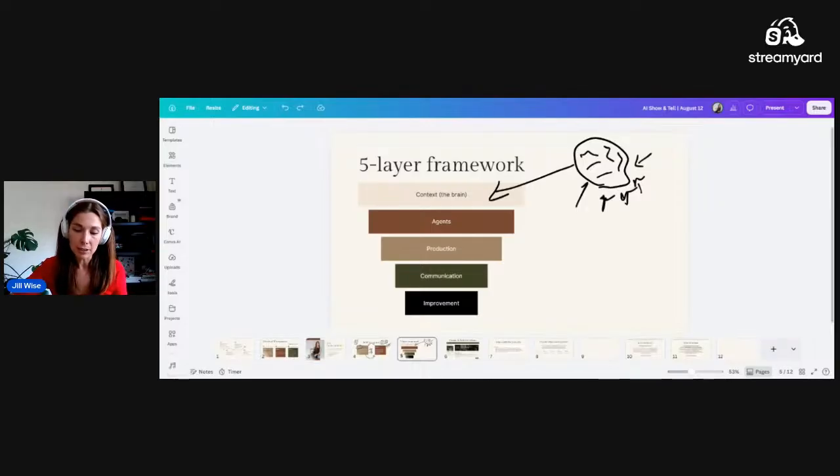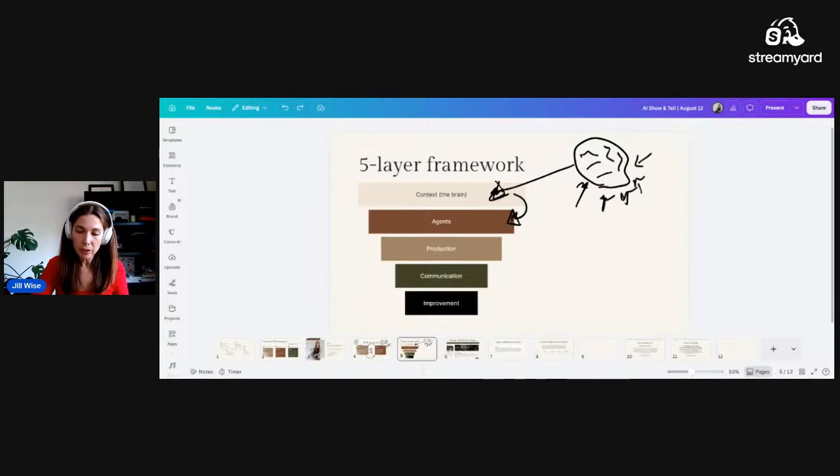And the reason why this is cool is because obviously what I'm reading is influencing the content I'm creating. And by documenting even these details in the brain, then my agents have access to that too. They can see where influence is coming from when I'm creating my content, when I am working on client work, because I'm constantly learning and adding not only to my brain, but my agent's brain, which leads to the next layer of agents.